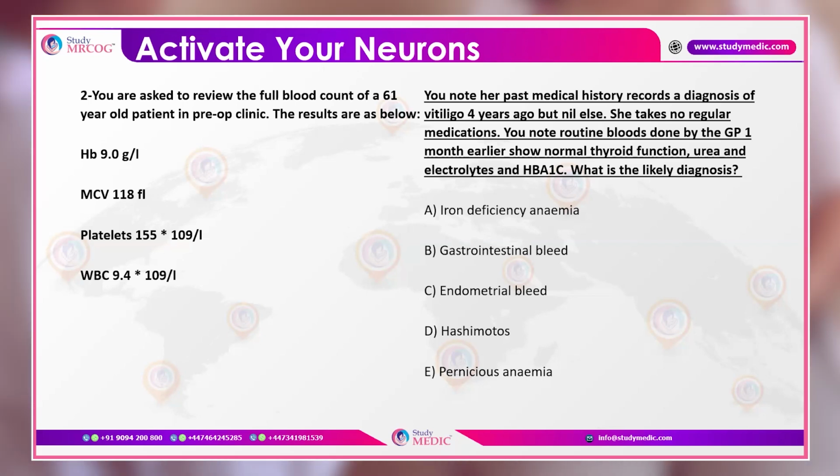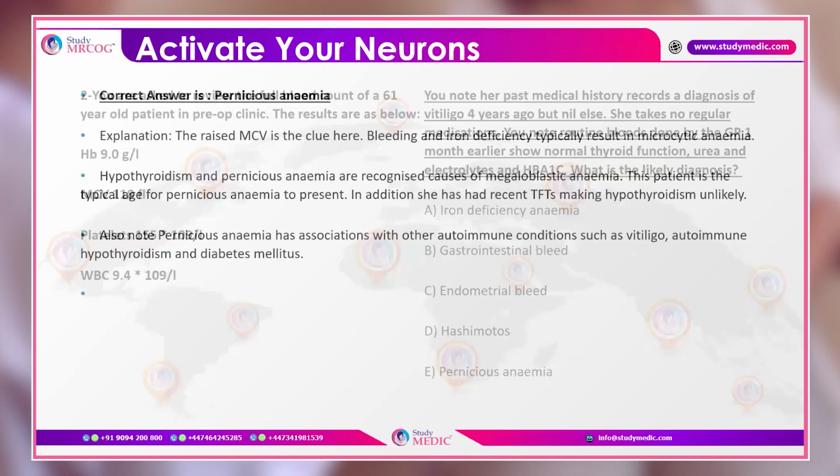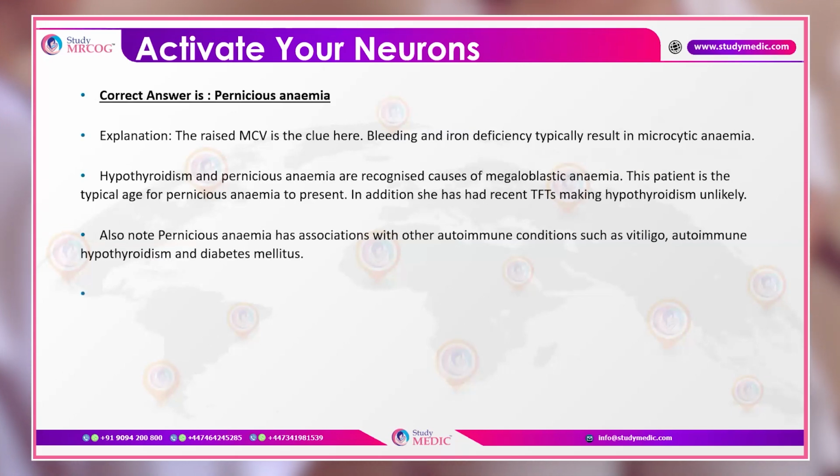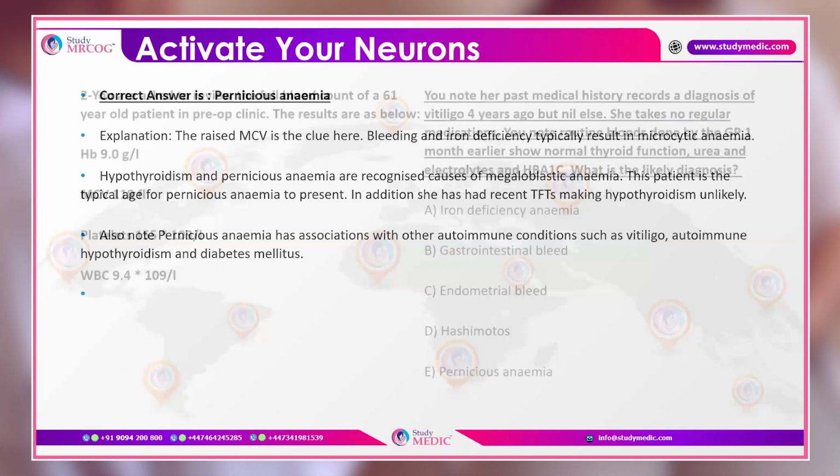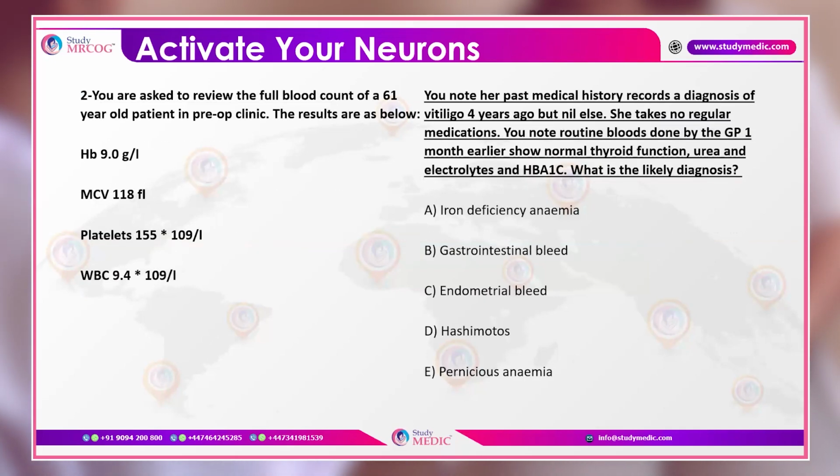Here they have given you the options: iron deficiency anemia, gastrointestinal bleed, endometrial bleed, Hashimoto's, and pernicious anemia. So what is the likely diagnosis here? That is pernicious anemia. The raised MCV is a clue here, and if you go back, you can see that this is 118.